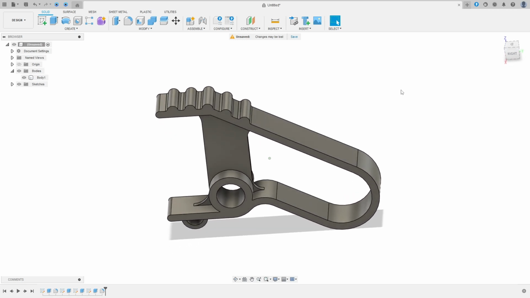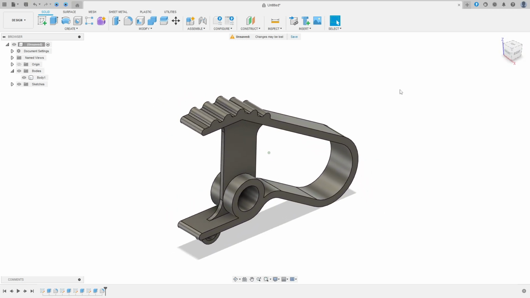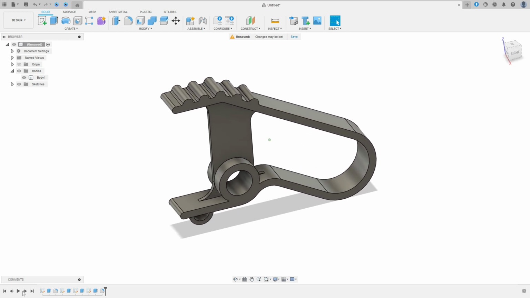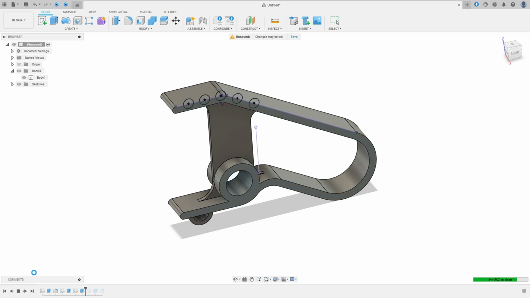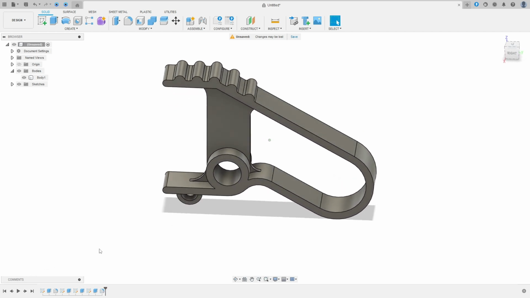Let's make one more tutorial in Autodesk Fusion. To create this part here, we use the Extrude and Fillet command. So open your Autodesk Fusion and let's go.